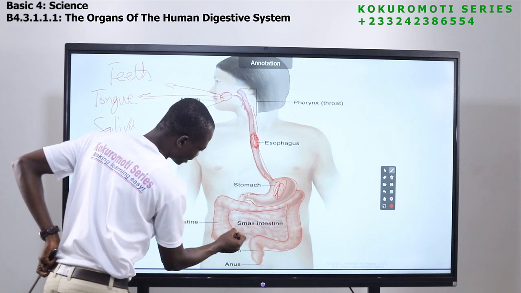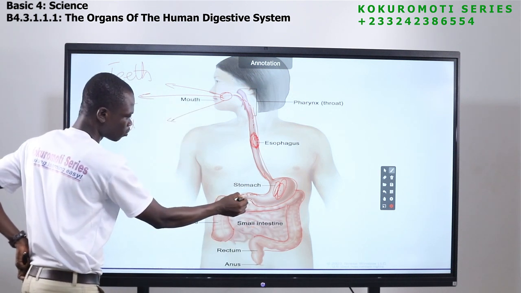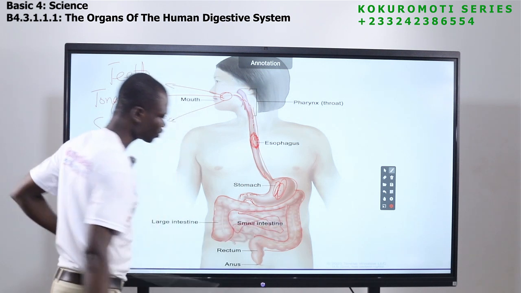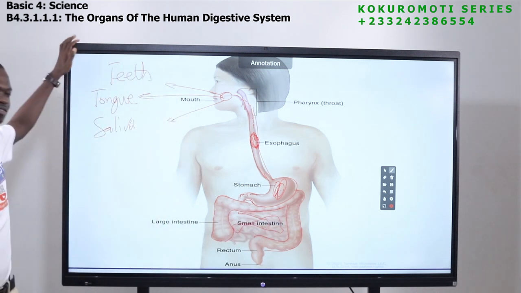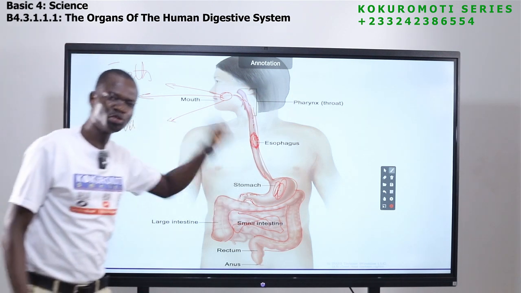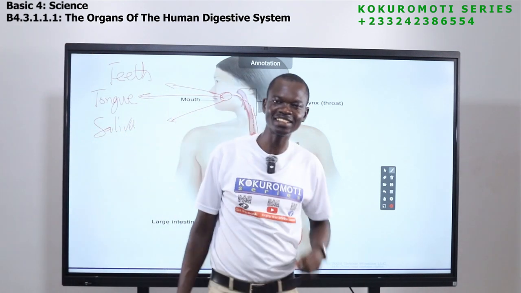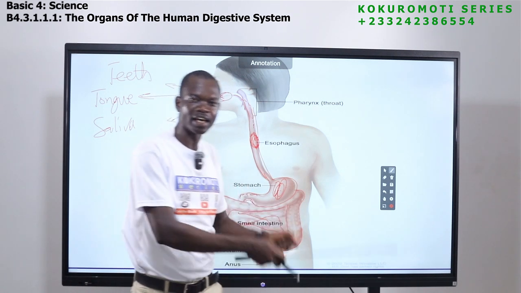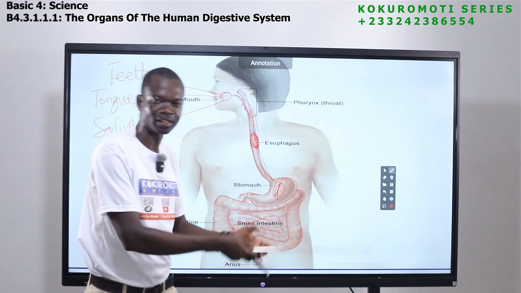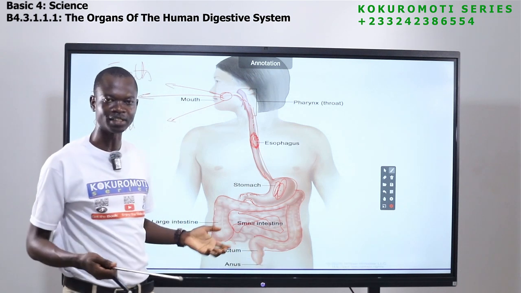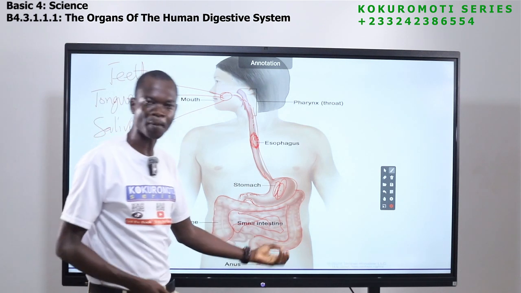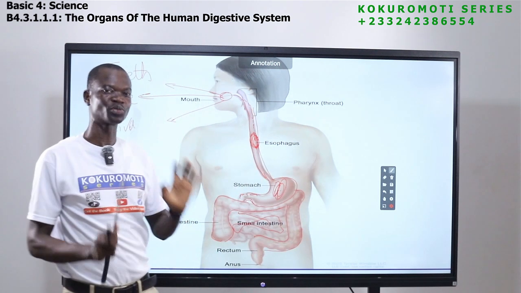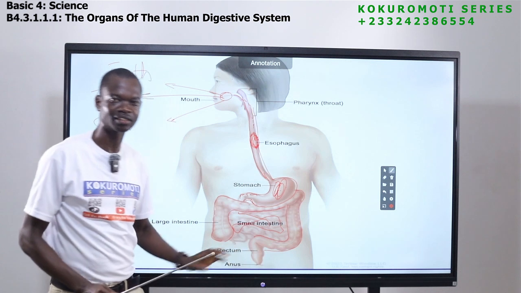But it doesn't come to the large intestine. From the stomach, it comes to the small intestine. The small intestines are here. In the small intestine, let me tell you one thing. That is where the nutrients in the food, the energy in the food, the good things that the food needs, that is where the food nutrients are absorbed by the body. So the intestine checks and picks the good things the food contains and gives it to the body. That is what the small intestine does.